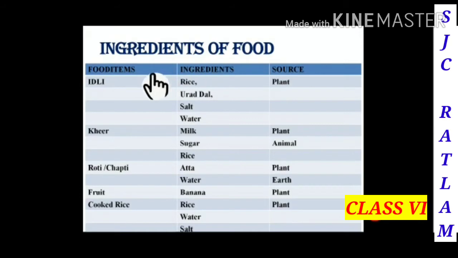Ingredients of food. Here we can see food items, ingredients and sources. From where do we get? For idli we need rice, urad dal, salt and water, and the source is plant. For kheer we need milk, sugar and rice, and the source is plant and animal. And for roti chapati we need atta and water, and the source is plant and earth. And for fruit milkshake we need banana and sugar, and the source is plant. For cooked rice we need rice, water and salt, and the source is plant.